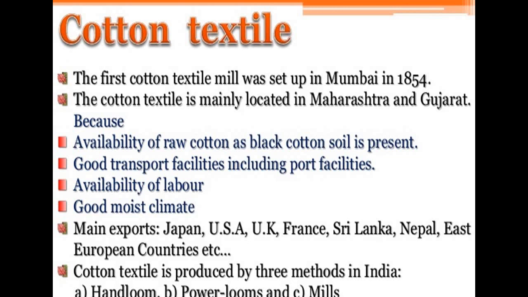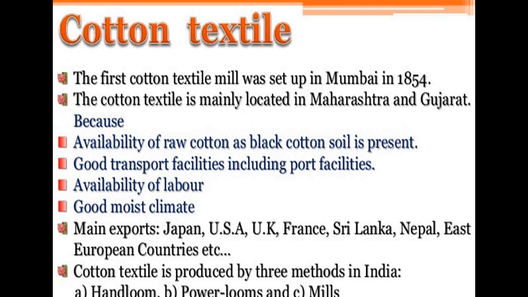After that, the first cotton textile mill was set up in Mumbai in 1854. So to make it work in a loomage, the first cotton textile mill was set up in Mumbai in 1854. Now the cotton textile industry is mainly located in Maharashtra and Gujarat.